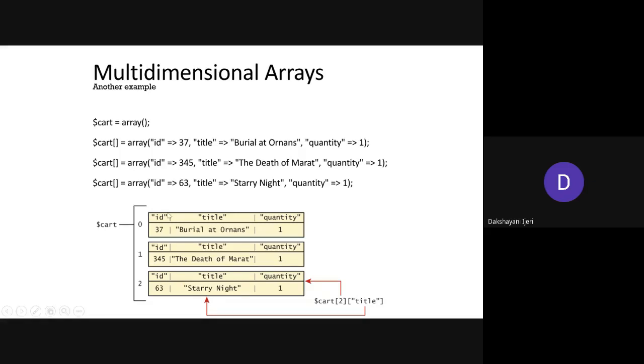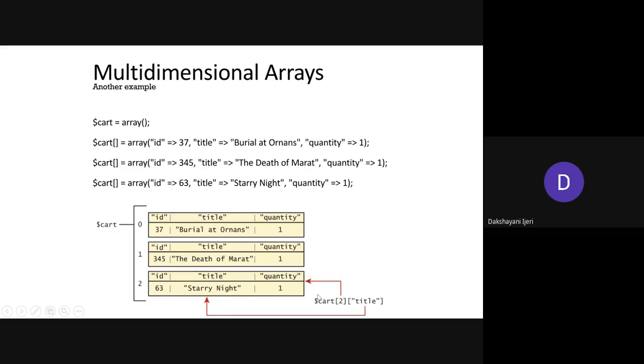So each specific key with its associated value will be stored as it is here. ID being 37, title being this value, and quantity being this value will be stored here. The same goes for the rest of the elements of this array. This is going to be considered as index one. Whatever element is constructed as an array again, the same thing will be added with its key and specific value here.